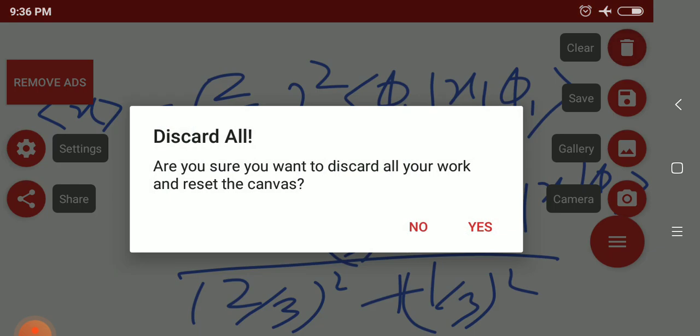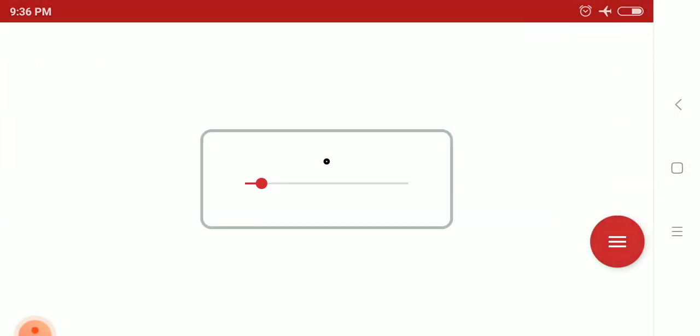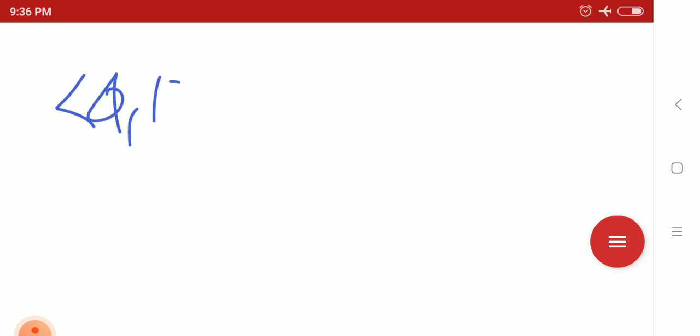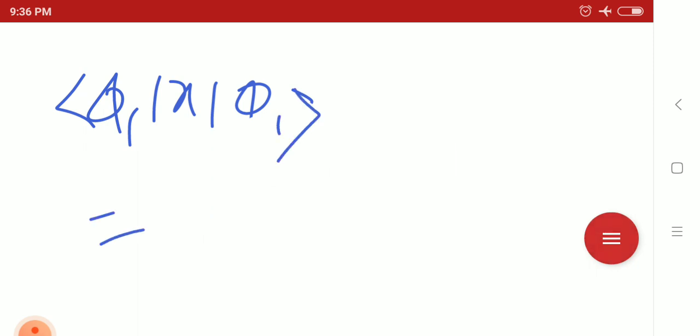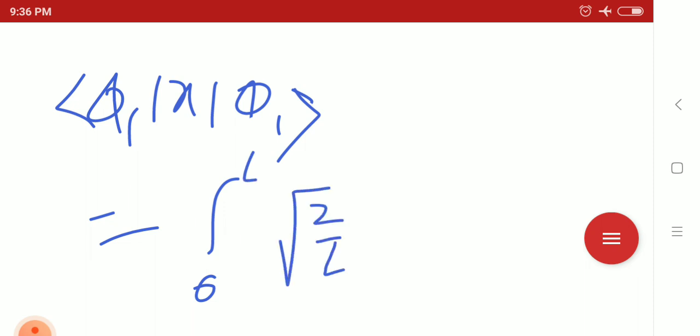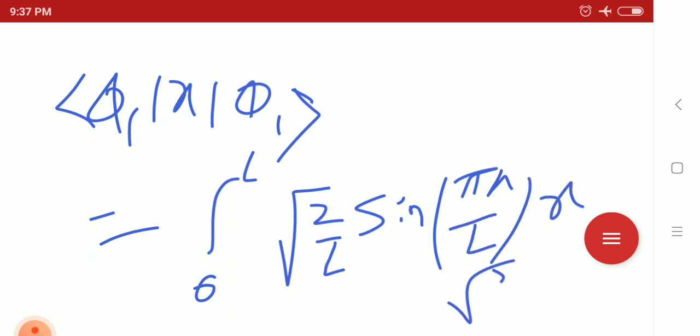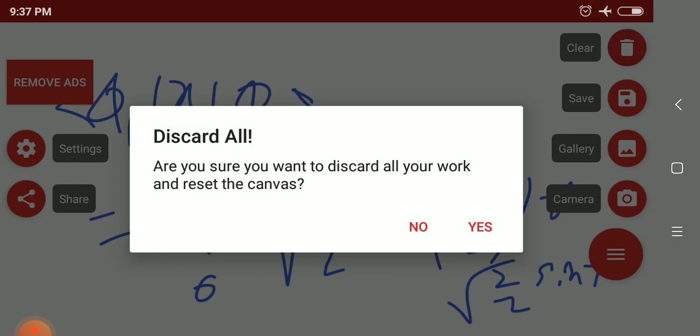Now the matter is how we can represent the expectation of x in the case of the 1D box. So phi 1 x phi 1 means, why am I writing phi 2, it's actually phi 1. So phi 1 will be root 2 by L sin n pi x by L. So in the case of the 1D box, the expectation value is the integration from 0 to L of root 2 by L sin pi x by L, x, into root 2 by L sin pi x by L. So that's not our concern, that's actually the calculating part.